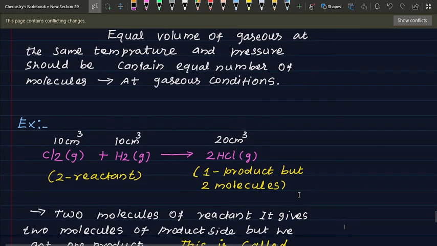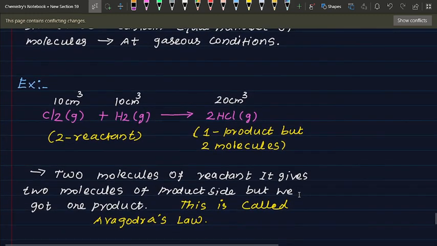For example, see here chlorine Cl2, 10 centimeter cube. This is the H2 molecule. So all are in gaseous condition. 10 centimeter cube gives 2 HCl gas, 20 centimeter cube.